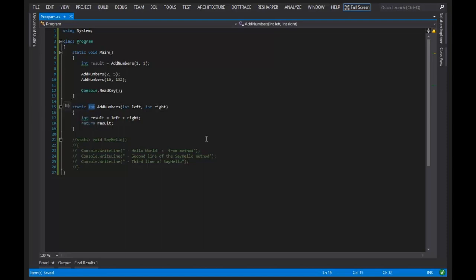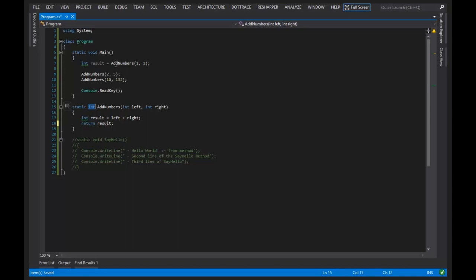By changing the return type to integer, two things happen. The first thing that happens is that we are now not only allowed to return a result, but we are required to. If I did not have this return statement here, this method won't actually compile. Take a look at this squiggly curly. It says return statement is missing. So we have to return a result, and the result has to be the same type or implicitly convertible to the same type as the return type that we defined here in line 15.